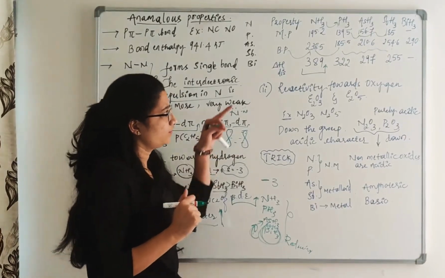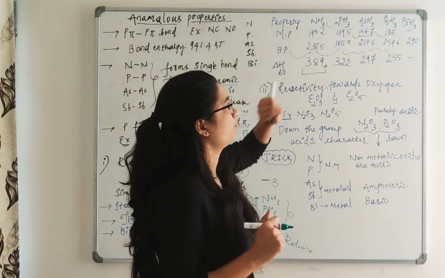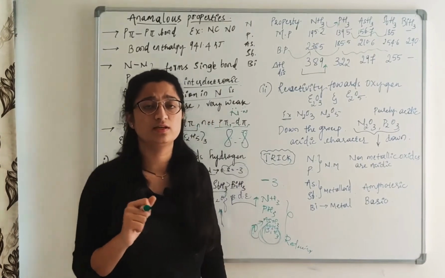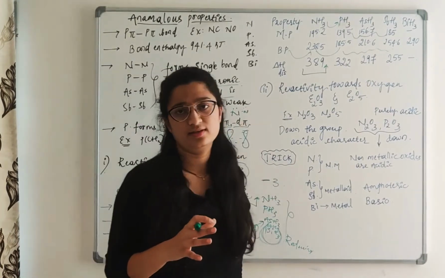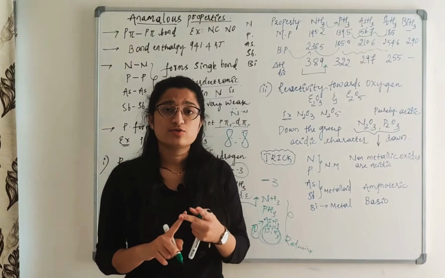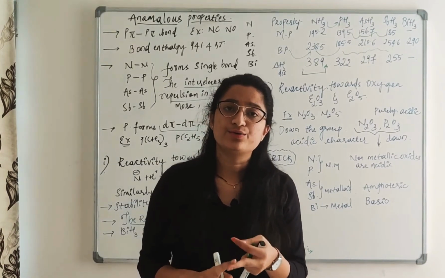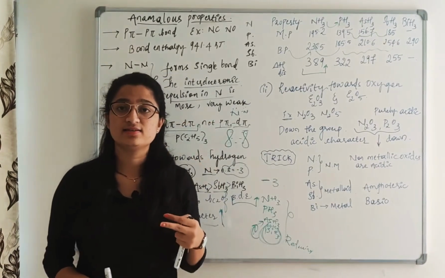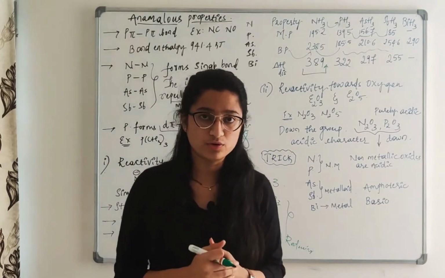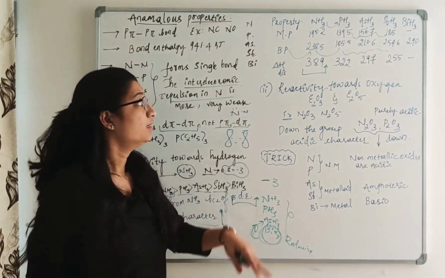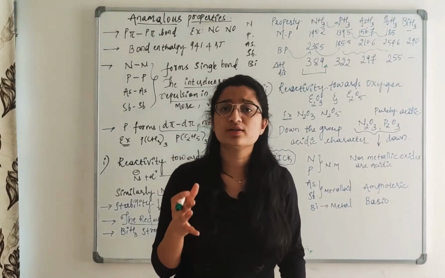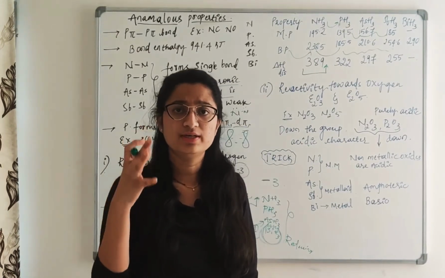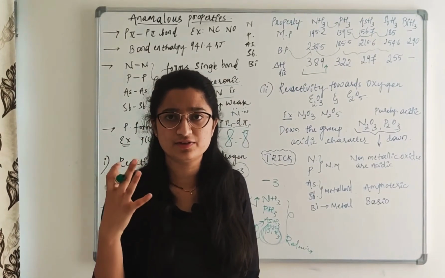So why does NH3 have a higher boiling point compared to PH3? The main reason is this: in the case of NH3, there is hydrogen bonding. As a result, the bond will be strong compared to PH3. So why is there a hydrogen bond? Because nitrogen is highly electronegative, that is, the electronegativity is more.